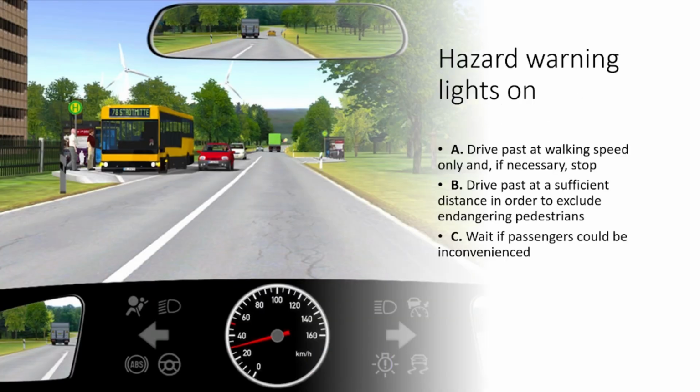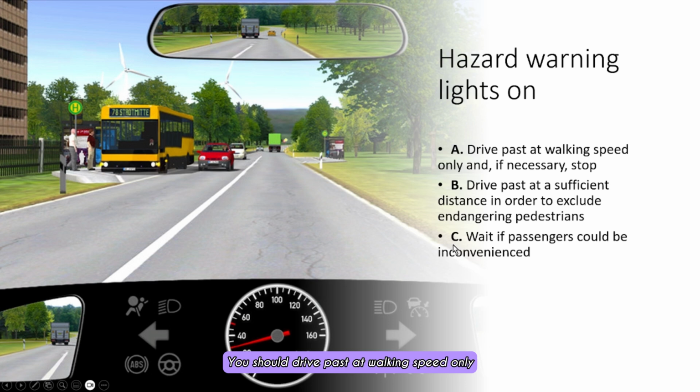Let's move on. Let's look at this scenario, and these are very common types of questions that you get with respect to public transports. In this case, you see there is a bus and the hazard warning lights are also switched on. Note the following. You should drive past at walking speed only. If necessary, be prepared to stop.